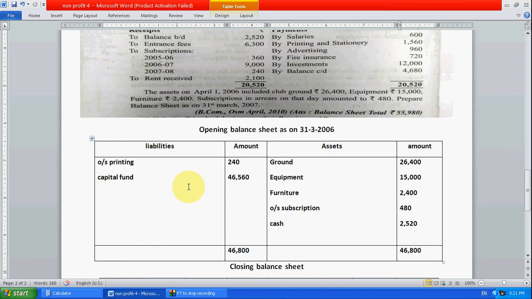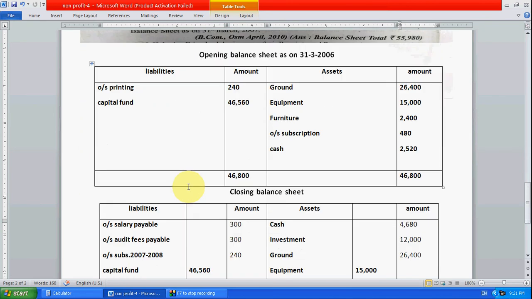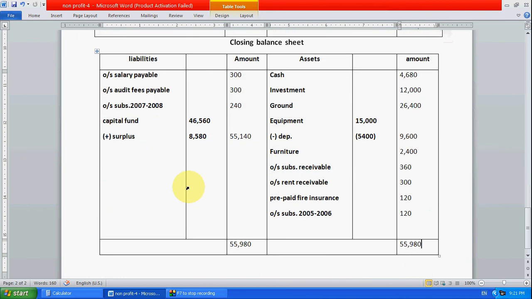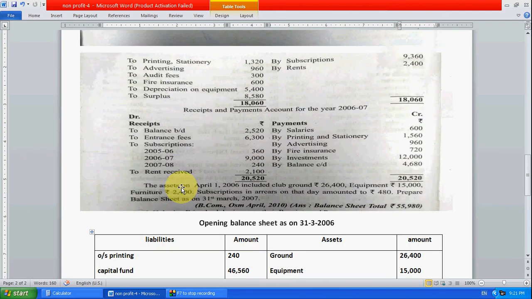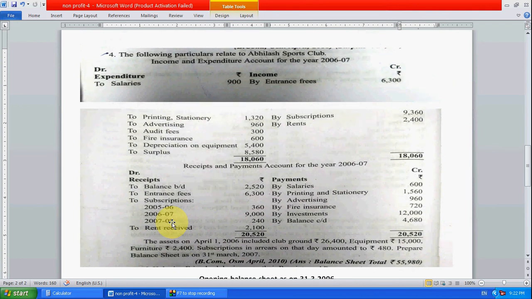Without capital it is not possible. Sometimes if there is no capital, the closing balance sheet is given directly. So this is how we have to prepare the opening and closing balance sheet when an income and expenditure and receipt and payment question is given.